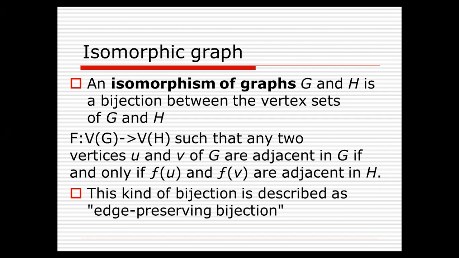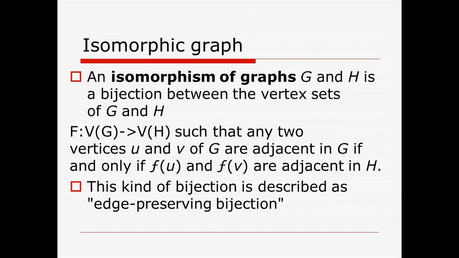So the isomorphism of the two graphs can begin with the total number of the vertices. तो G के अंदर कितने vertices हैं, H के अंदर कितने vertices हैं, पहले हमको ये काउंट करना है. So the total number of the vertices in the first graph and the total number of the vertices in the second graph should match. Okay. Then the mapping of one vertex with the second vertex should match. Okay. So such that any two vertices U and V of G are adjacent in G if and only if F of U and F of V are adjacent in H.